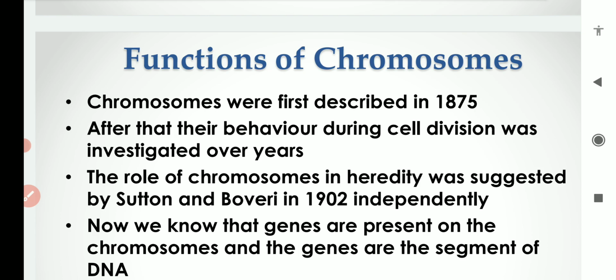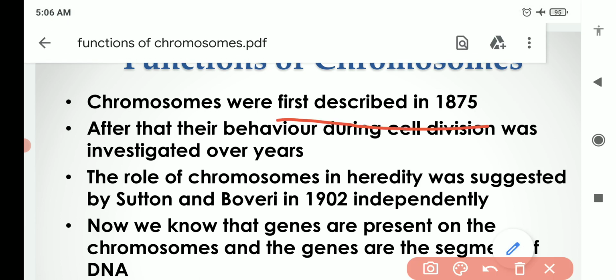Chromosomes were first described in 1875, and after their discovery, scientists started to understand their behavior during cell division.